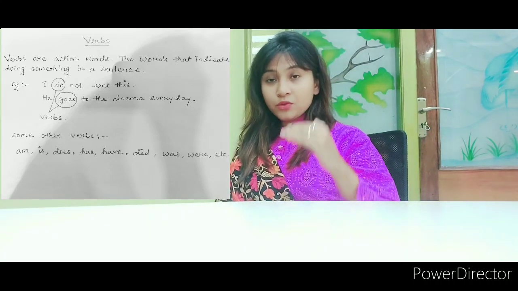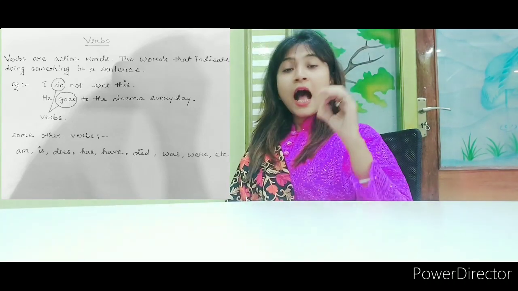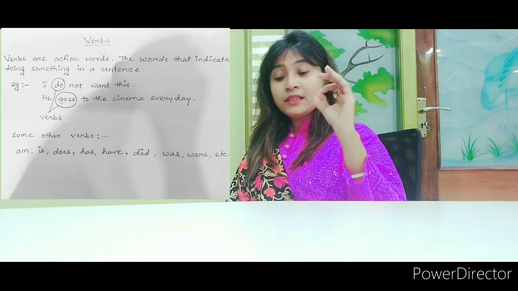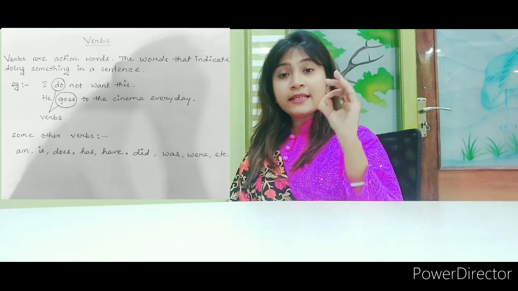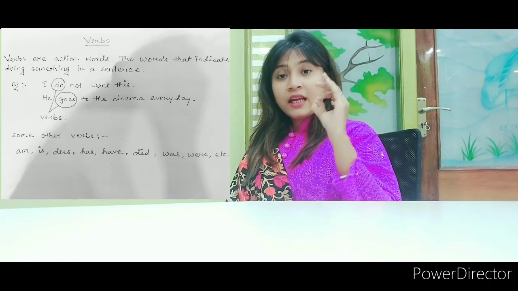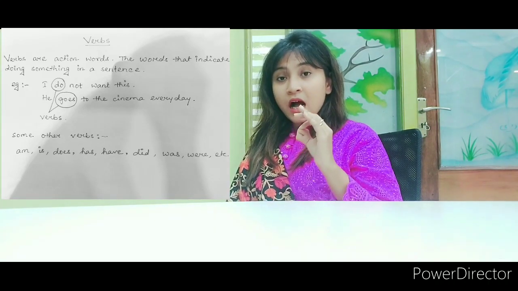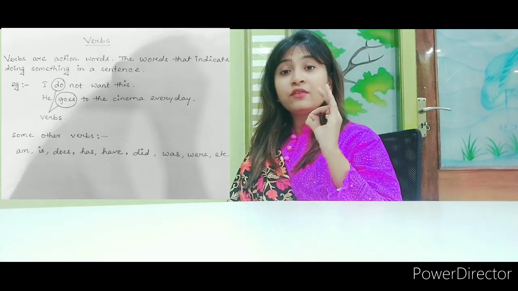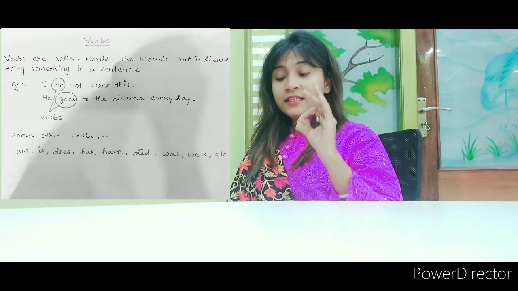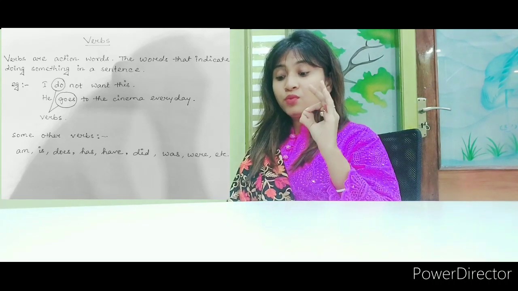Okay, moving on to examples. I do not want this. He goes to the cinema. The verbs that we are going to use with the person are the helping verbs. You see in the sentence, I do not want this.